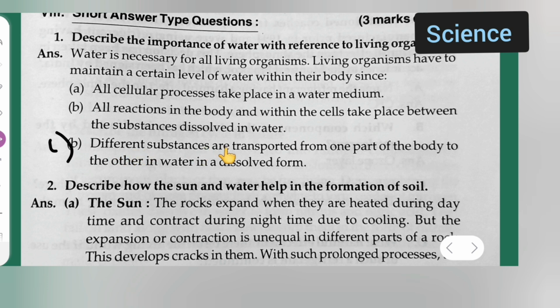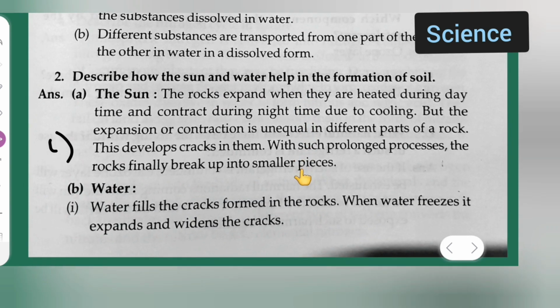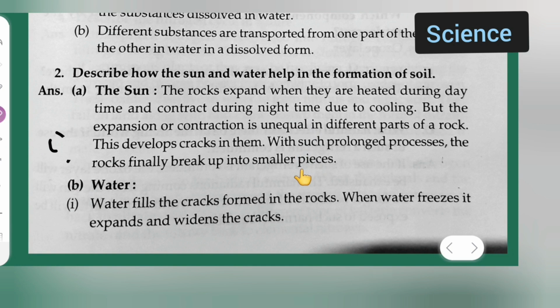Different substances are transported from one part of the body to the other in water in a dissolved form. Next, moving further, describe how the sun and water help in the formation of soil.